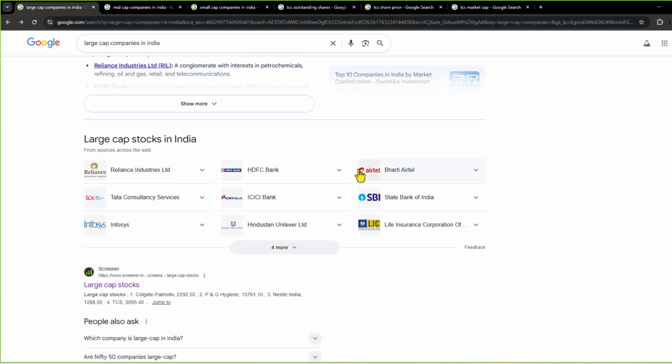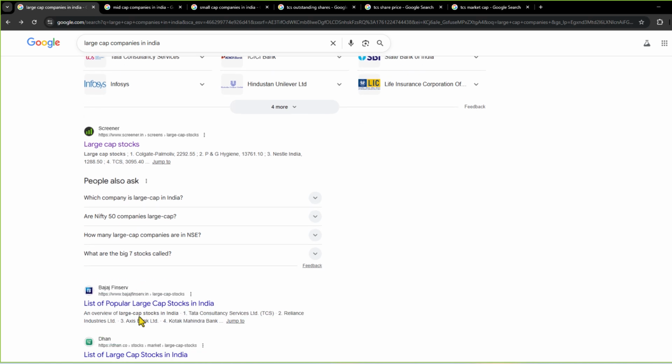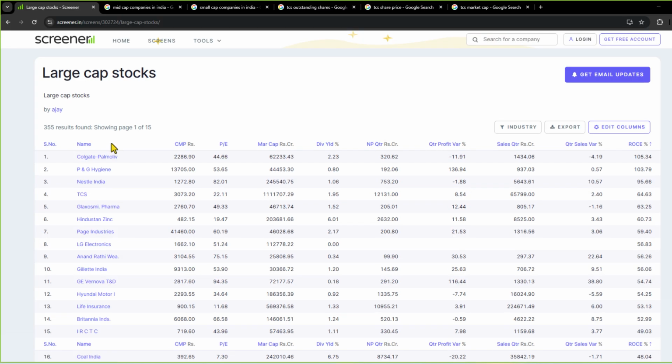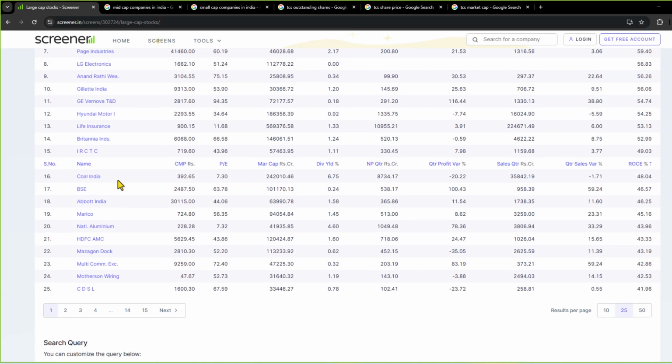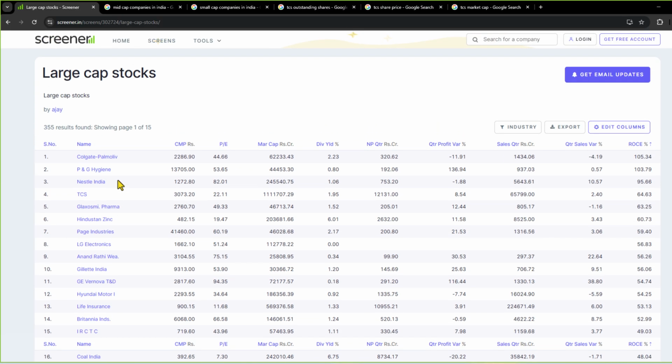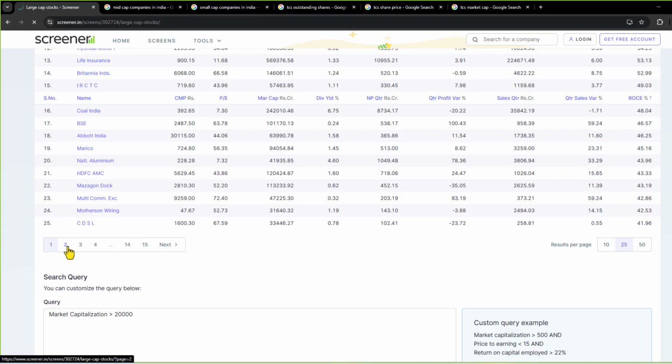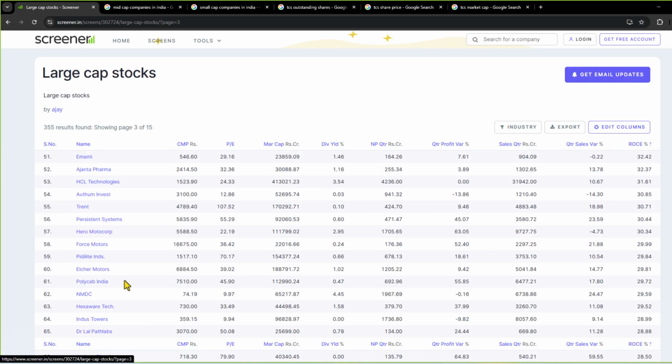These are some of the companies that fall under the category of large cap. If you want a list with more companies in it, then you can click on any of the websites listed over here. For example, I will click on this website which gives me the list of all the companies that fall under the category of large cap.